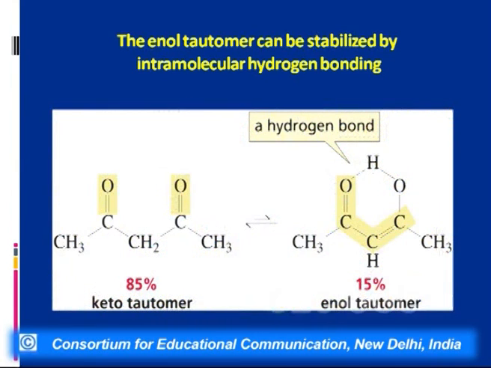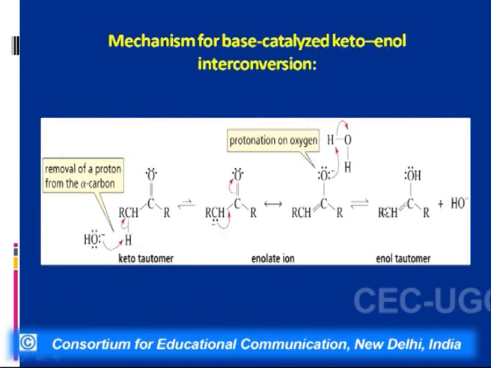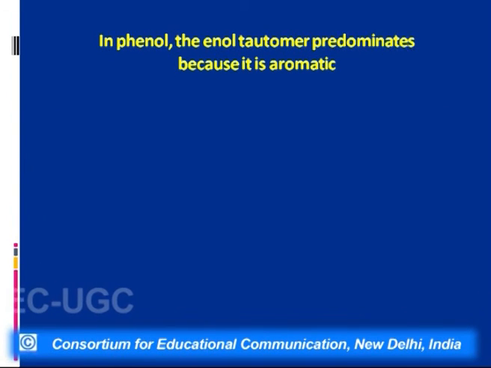If we look into these structures, which is a structure of a diketone, what we find is that in this case the enolic form is quite significant, whereas in the case of acetone the enolic form was only 0.1%. Why was it so low? Because the keto form was more stable.